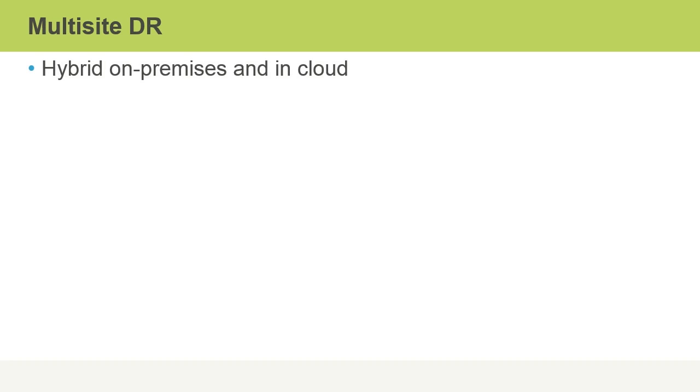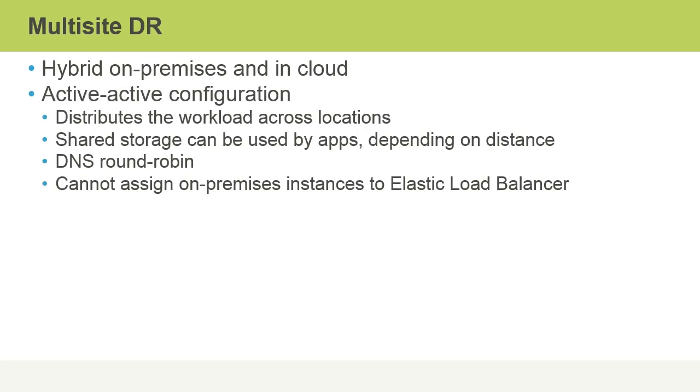Often, we have a hybrid of our on-premises configurations and the cloud, and we replicate data between the two. An active-active configuration distributes the workload across these locations. Shared storage might be used by application services depending on the distances involved. This way, for example, a website farm might use the same storage for clustering purposes. DNS round robin can also be used in an active-active configuration, whereby we have multiple DNS-A records that point in the end to different IP addresses, because we would have a presence for our IT service on premises as well